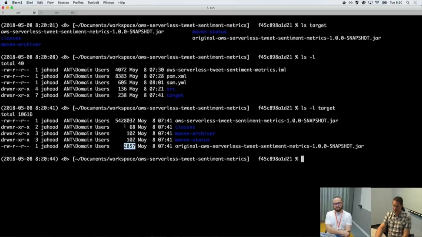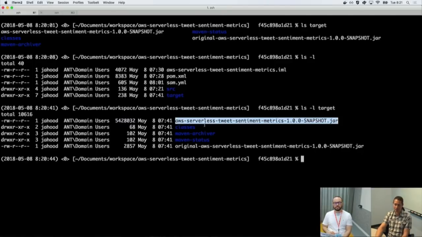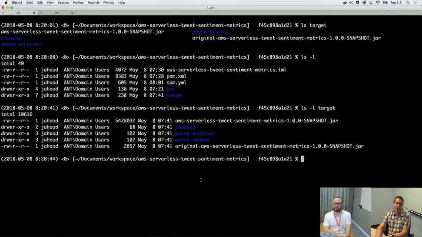The actual jar is much larger because it contains any dependencies that I've put in my Maven runtime dependencies. That's all included, and this jar is now ready to be uploaded to Lambda because all your dependencies are there. And there are walkthroughs in our documentation on using the Maven Shade plugin.